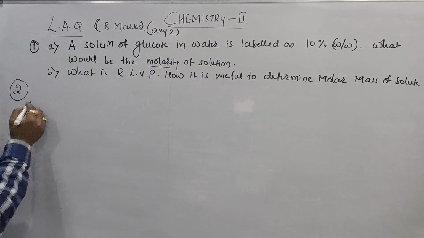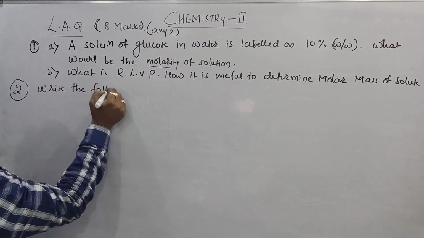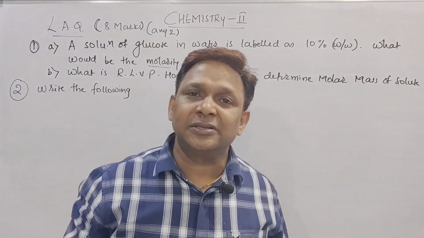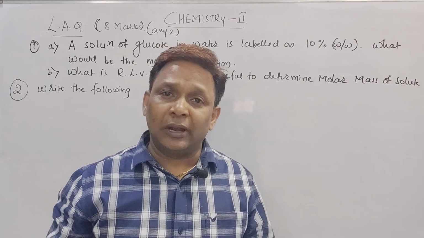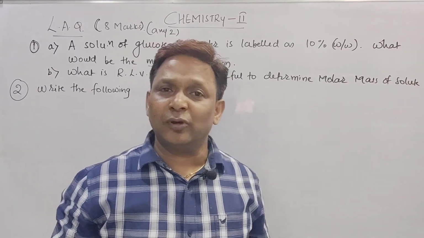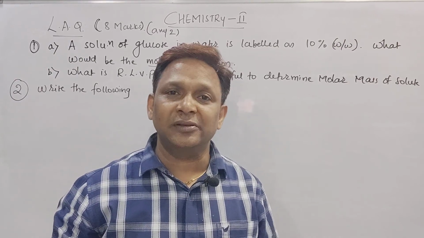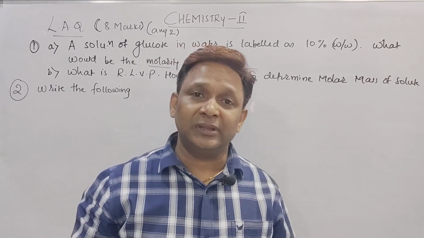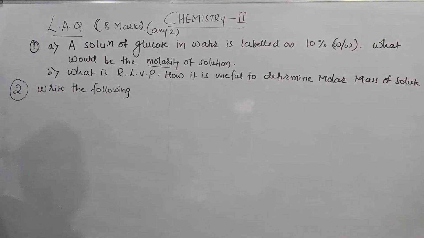Now question number 2, beta. I am going to give question number 2 from organic chemistry: write the following reactions, meaning some named reactions. You can see them in my video already uploaded: 11 named reactions. If you master all these 11 named reactions, out of them we are able to write one LAQ for 8 marks, or one SAQ for 4 marks, or a VSAQ for 2 marks. That means we can score 8 plus 2, 10, or 8 plus 4, 12, if we go with all 11 named reactions. It was already uploaded in my video, you can go and check it. Write the following named reactions, yes beta.